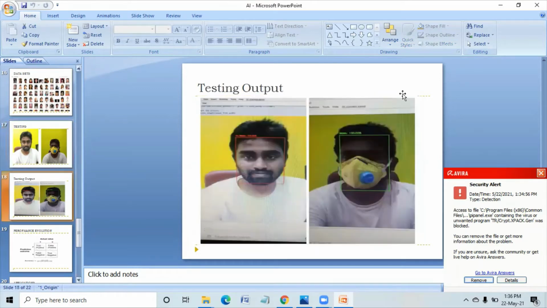See what I am expecting from the computer. If I show this picture, it has to show this box. Red indicates no mask. If we zoom into this picture, it will be written as no mask, along with the accuracy. If I show this picture, it has to identify that this person is wearing a mask, with 100% accuracy.